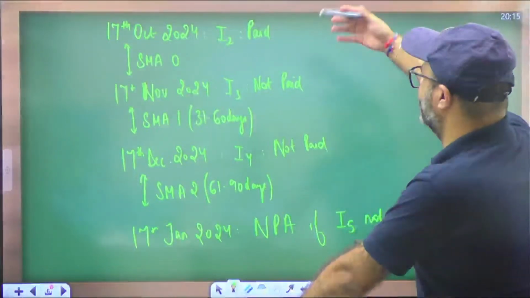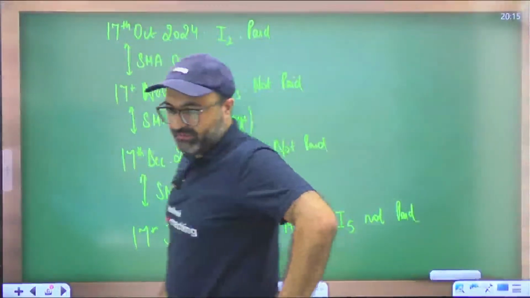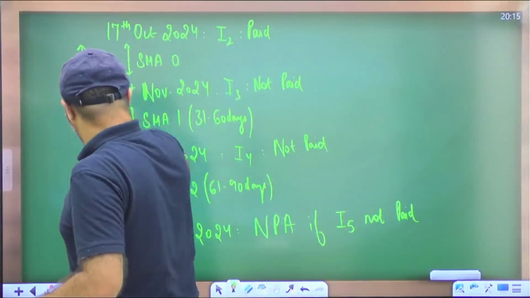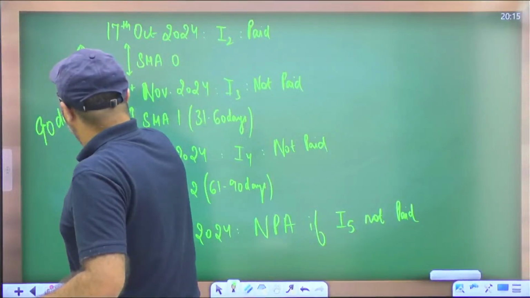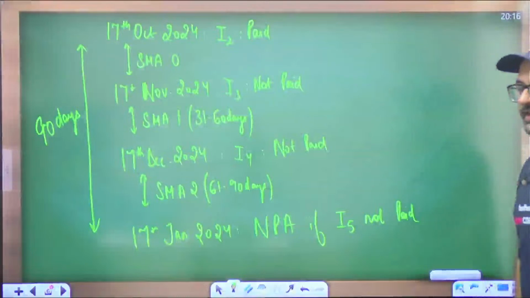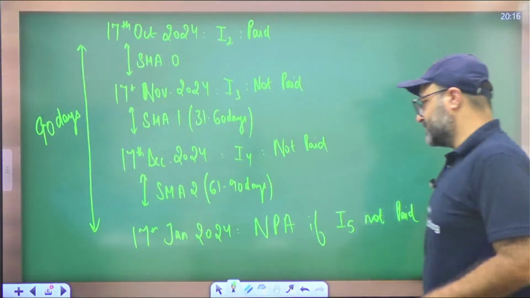I'm considering that the second installment is paid, whatever the scenario. If the last installment is not paid on or before 90 days, then after 90 days this loan will be declared as NPA in general cases.